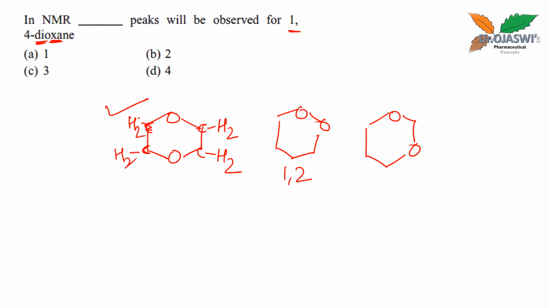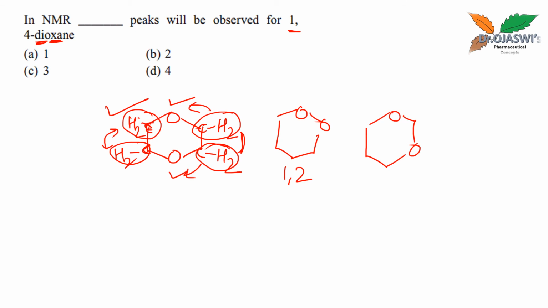Okay, now this CH2 has adjacent oxygen. Even this CH2 has adjacent oxygen, and both of them have CH2 on adjacent sides. Again this CH2 is the same, it has oxygen on this side, even this CH2 has oxygen on this side, and they both are adjacent to each other.